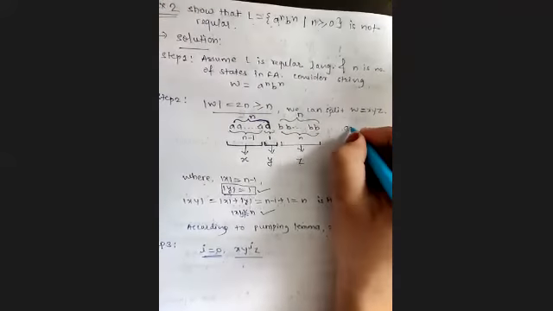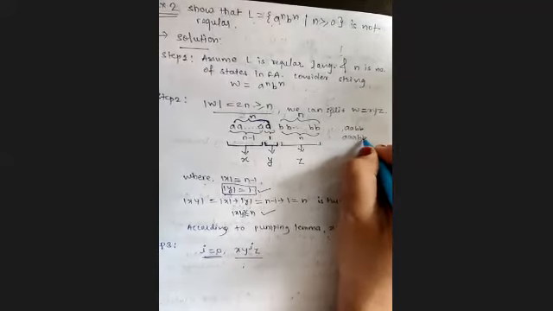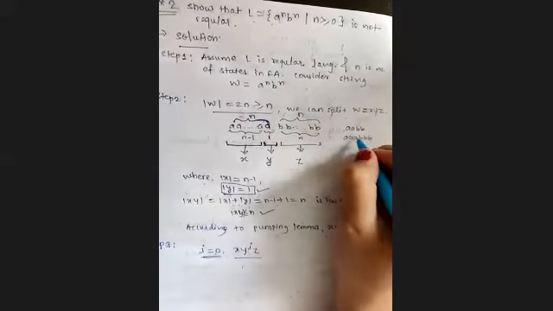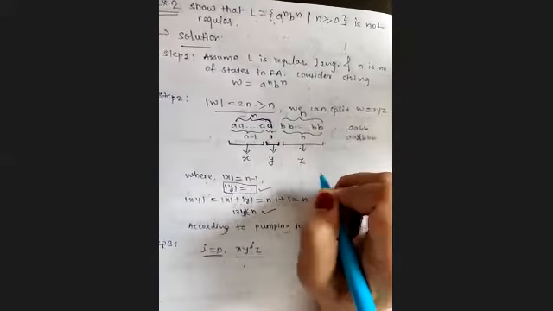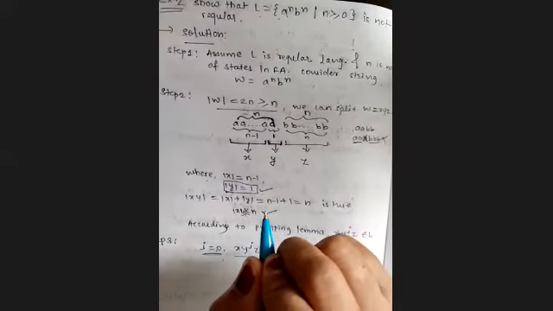If AA is present then BB should be present. If 3 times A is present then 3 times B should be present. If we remove one A, it means 2 times A and 3 times B, so this string will not be accepted in the language.